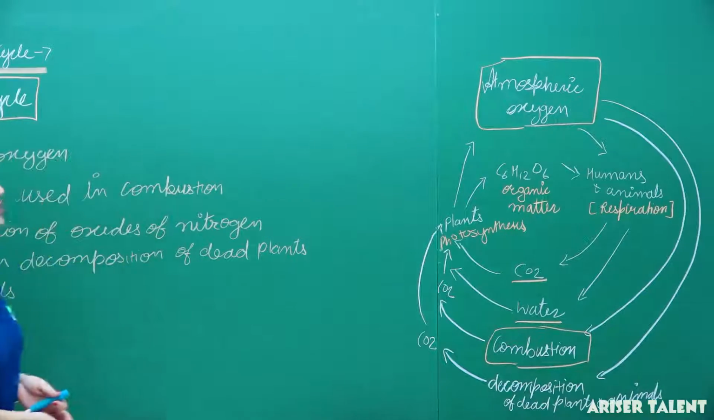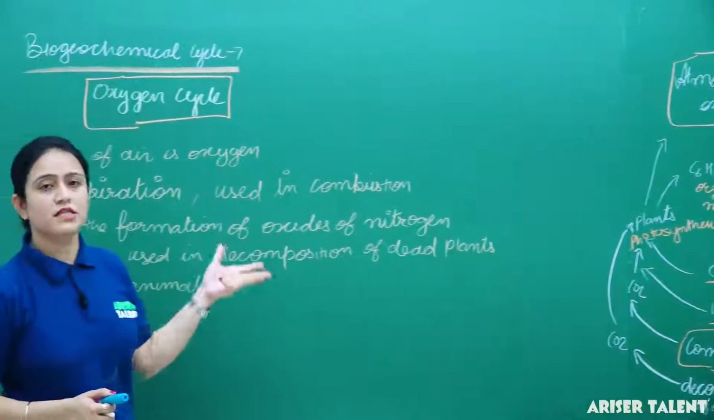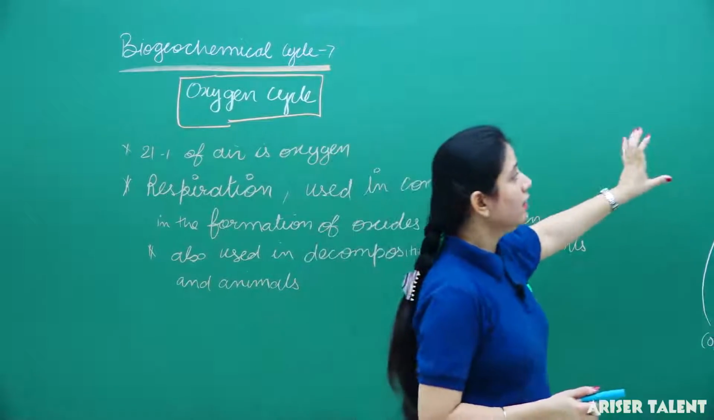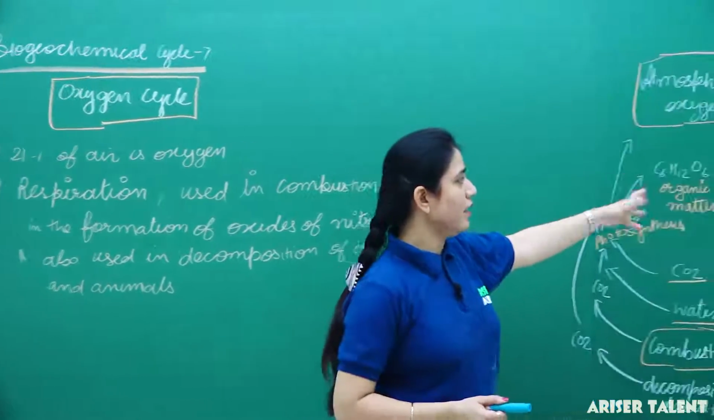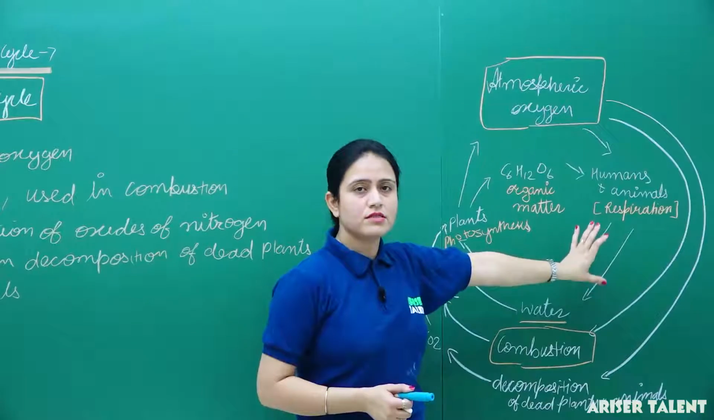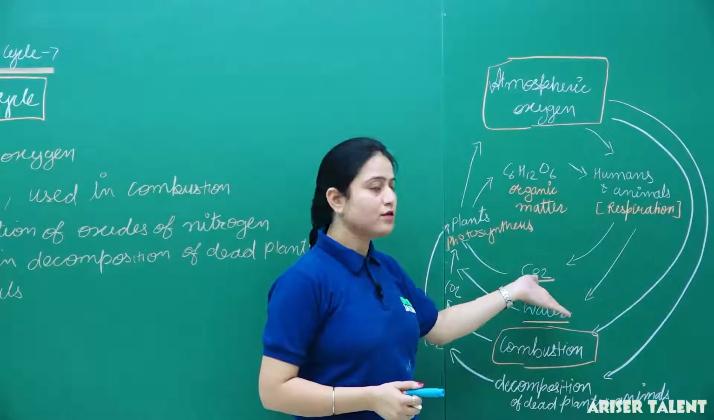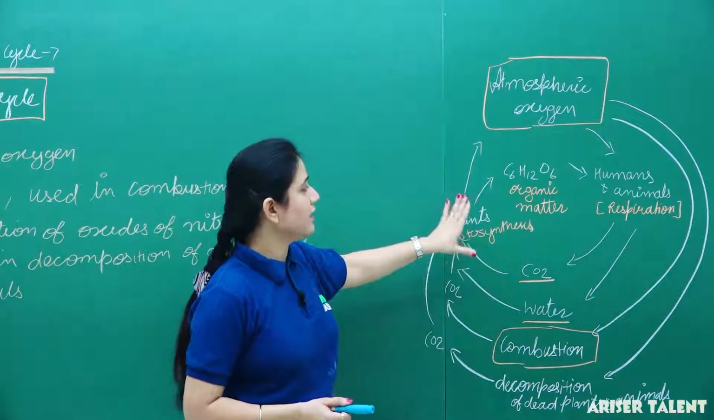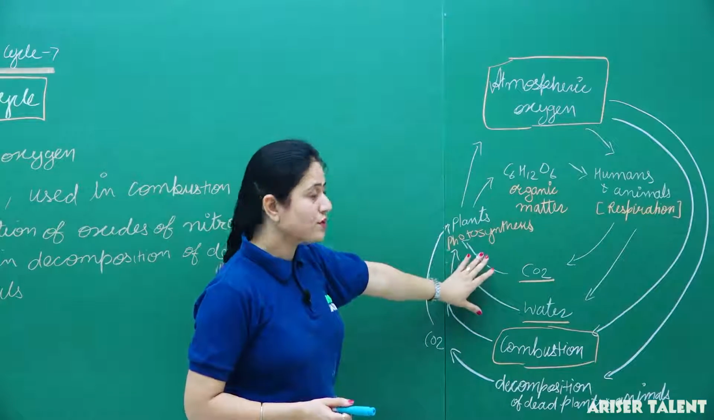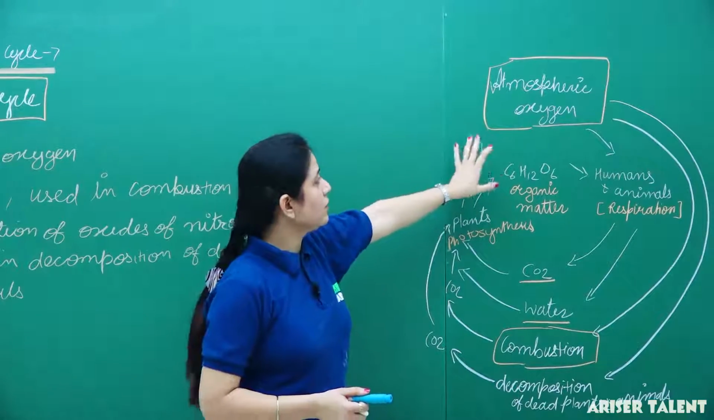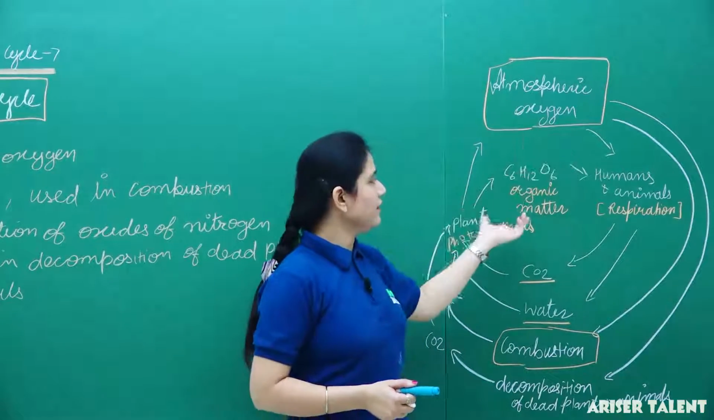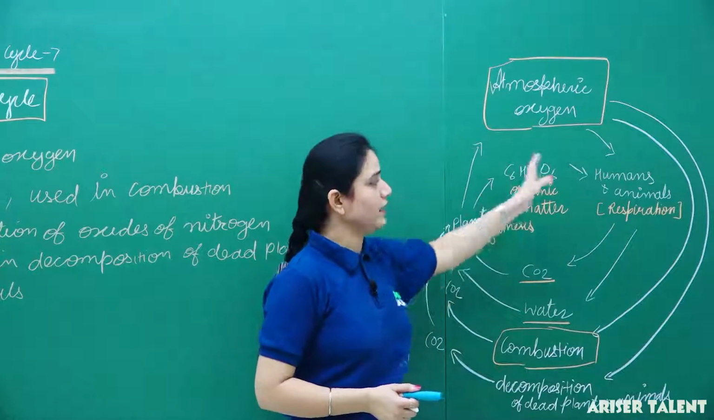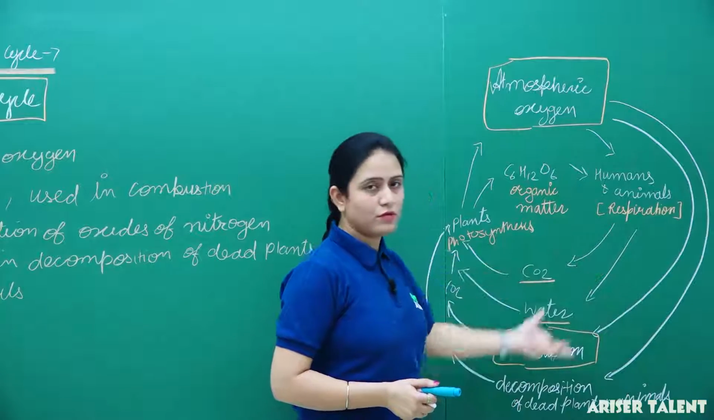So this is the oxygen cycle, how the level of oxygen is maintained in the atmosphere. Let me tell you once again that once the atmospheric oxygen is taken by humans and animals for the process of respiration, then they release carbon dioxide and water. This carbon dioxide and water is taken by the plants, and they do the process of photosynthesis, and then they release oxygen which goes directly into the atmosphere, and they form glucose, C6H12O6, means this is the organic matter which is again taken by the humans and animals in the form of their food.